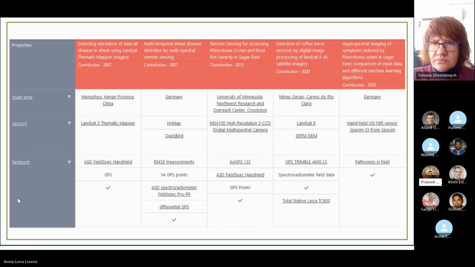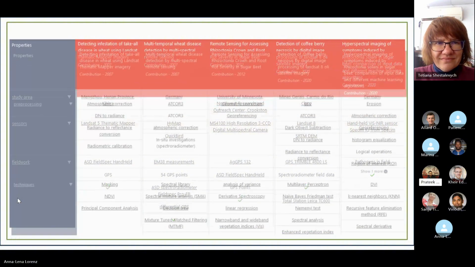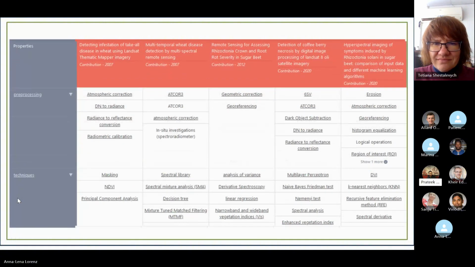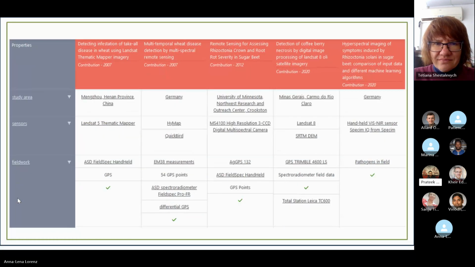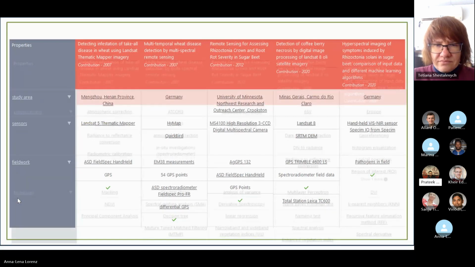So this comparison is a combination of spaceborne, airborne, and field-based sensors. The results here are very diverse and very important, and can give a very important conclusion regarding the disease detection. They all use GPS data sets and others. You can see the differential GPS in the second column also. These are the field work instruments used in these papers. Next animation, please.